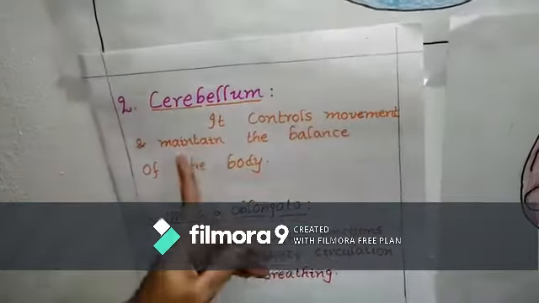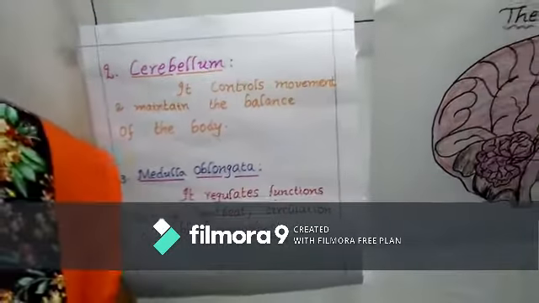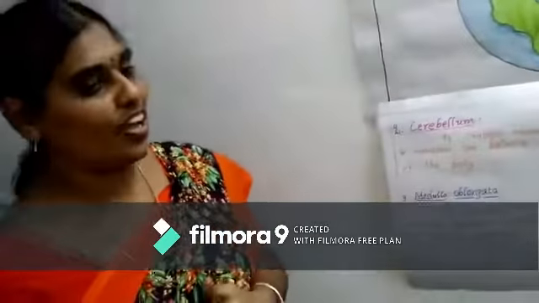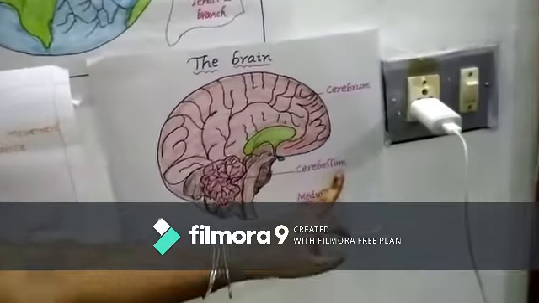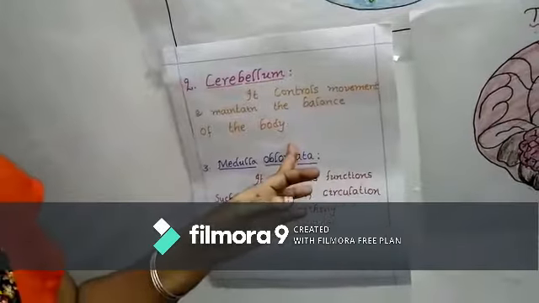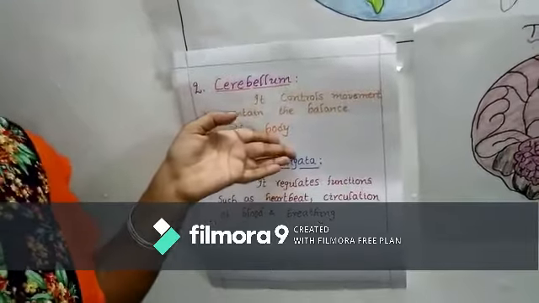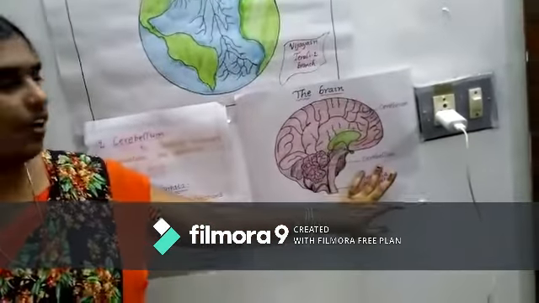It controls the movement and maintains the balance of the body. So for example, if you are moving from one place to another by walking, by jumping and by running, which part of the brain is helpful in doing all these activities? Cerebellum. So what are the functions of the cerebellum? Movement and maintaining the balance of the body. If you are standing on one leg, the total body weight is on that one leg only. At that time also you maintain the balance of the body because of the cerebellum. Am I clear?